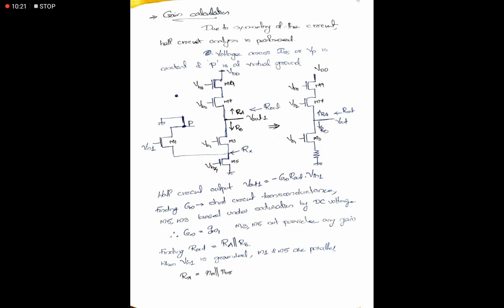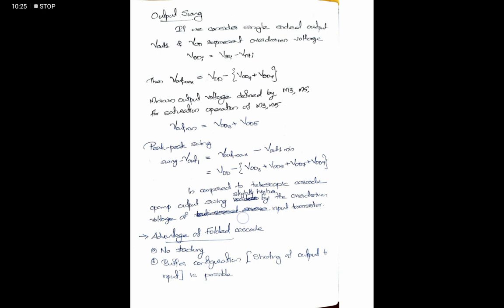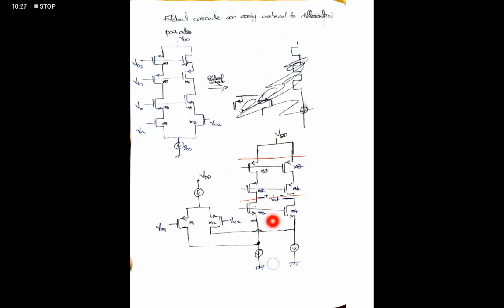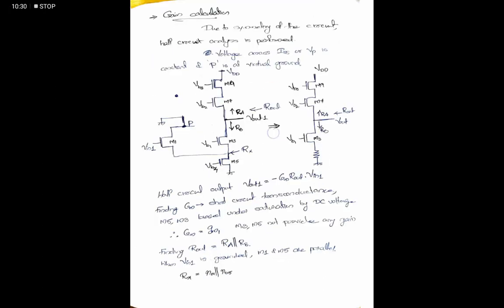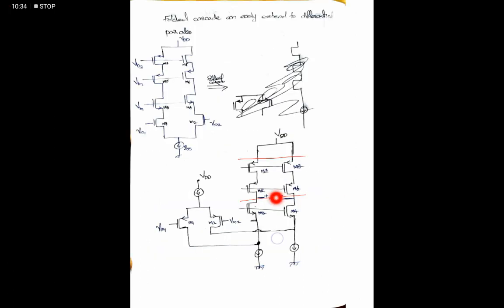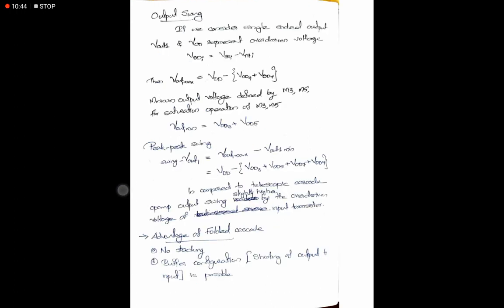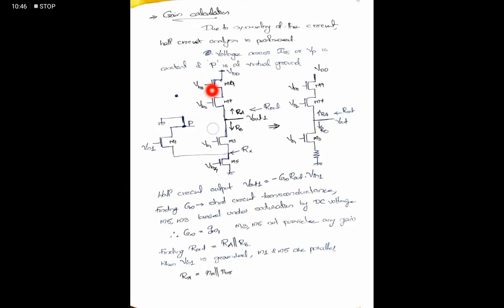I think that's all. Here also the gain calculation of this folded cascode configuration. In this folded cascode configuration also we are performing the same steps as the previous one. Here also we are considering half circuit symmetry, and this one half we are considering for the analysis. And this one indicates the current source. Okay, this is the current source.